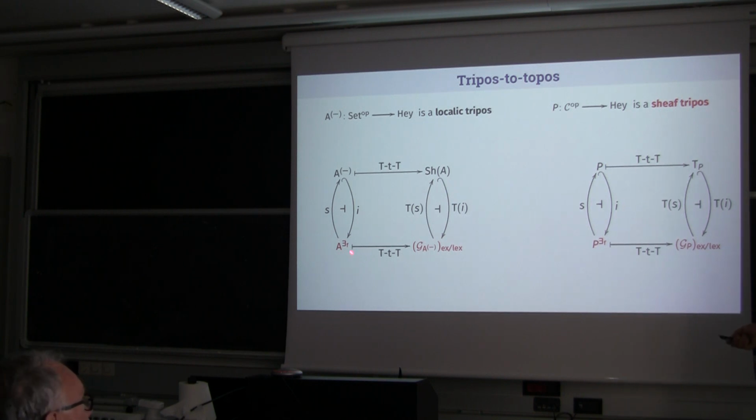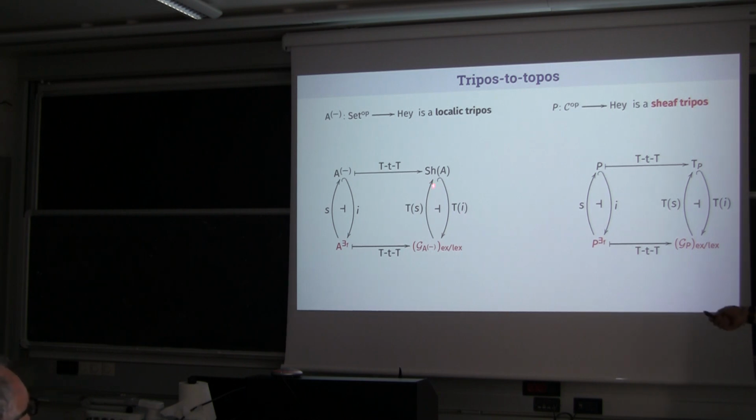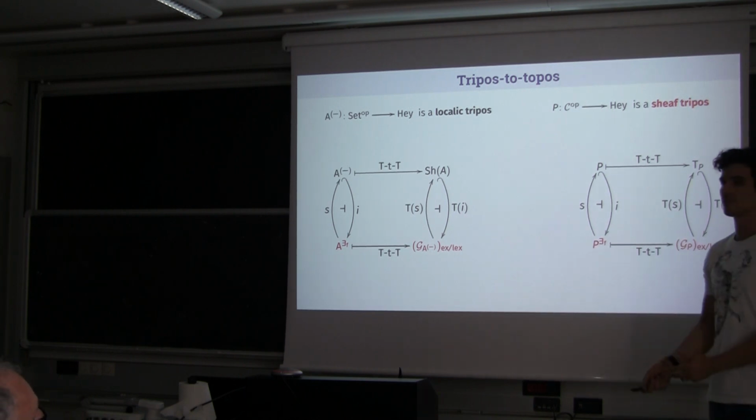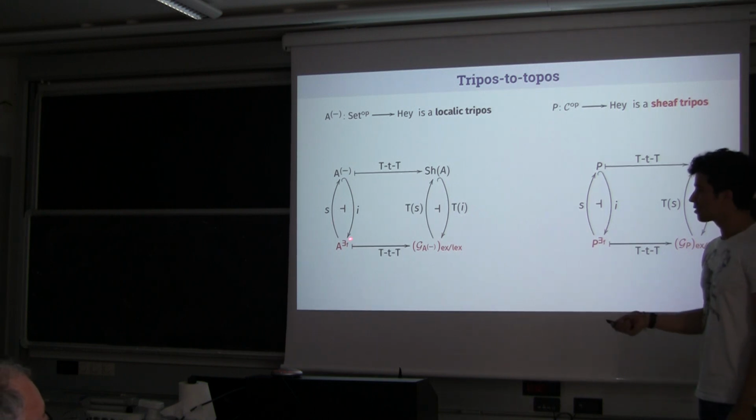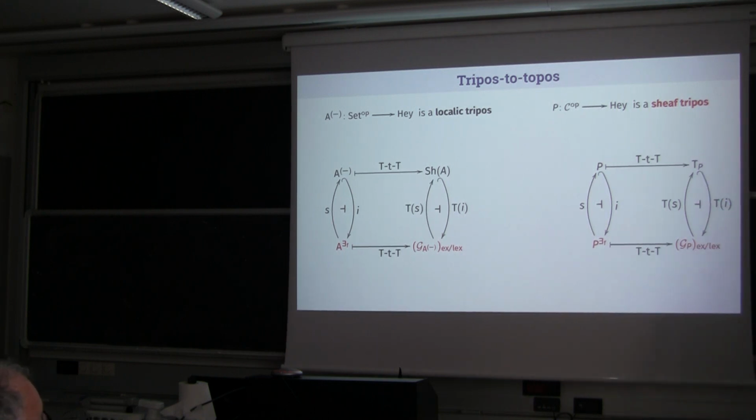This coincides with exactly the tripos-to-topos construction. I will show the result later. But we cannot lift this adjunction to their exact completion. This is the problem, because this morphism does not preserve the regular structure. So we necessarily need the power object to lift this adjunction to an adjunction here.